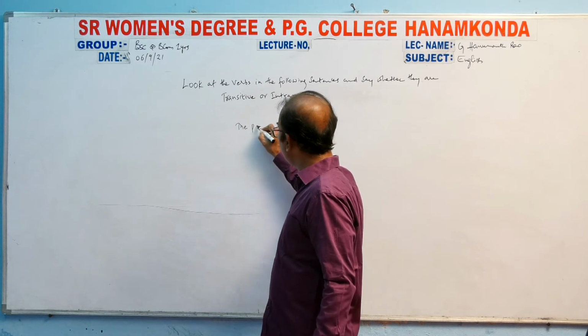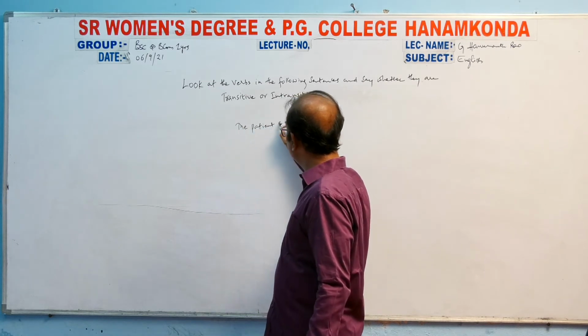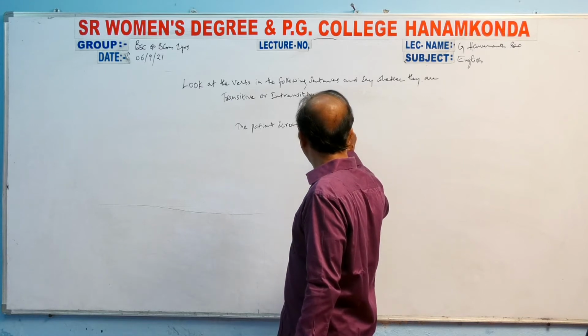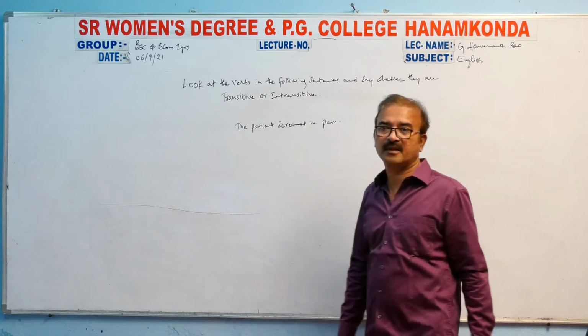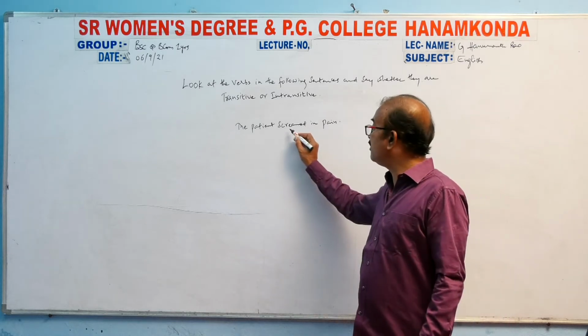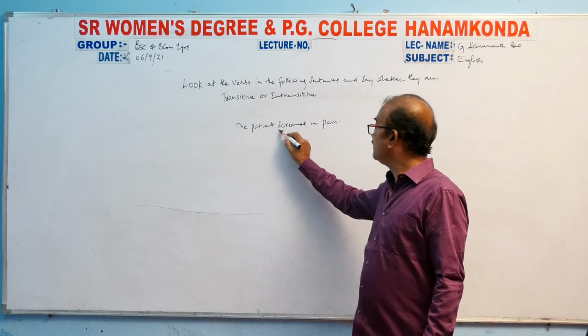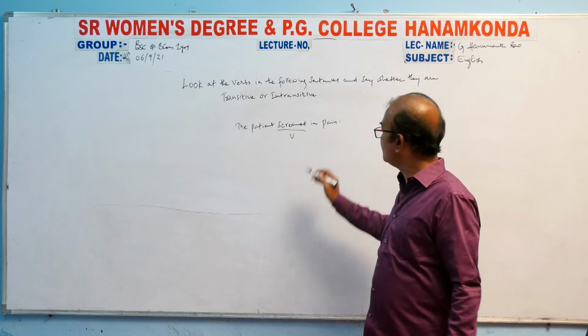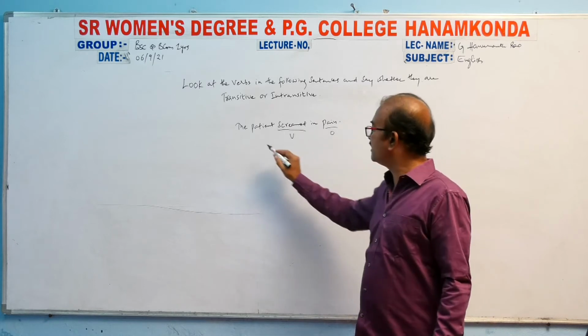The patient screamed in pain. This is the sentence. And if you take a look at this one, this is the verb here. Pain is the object.